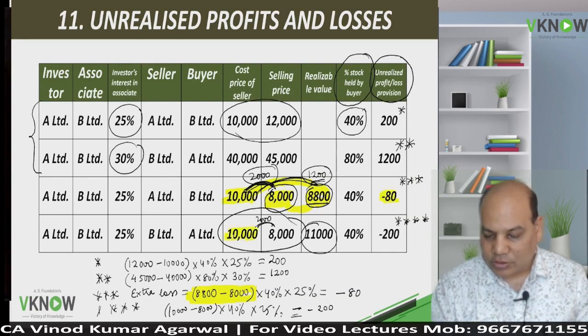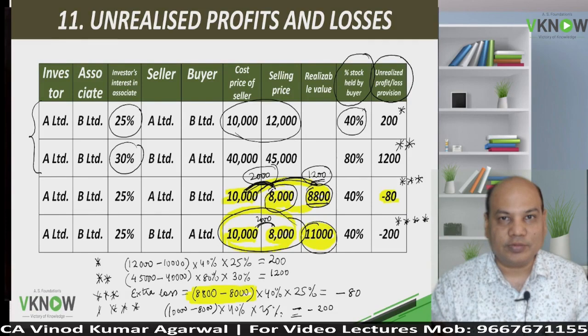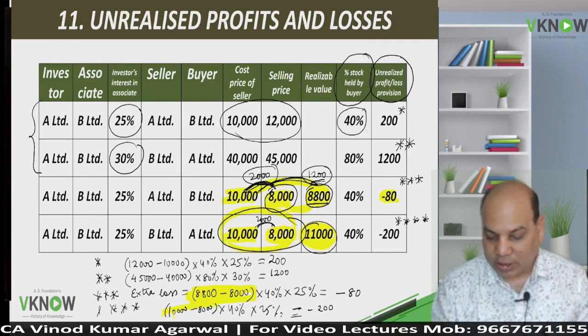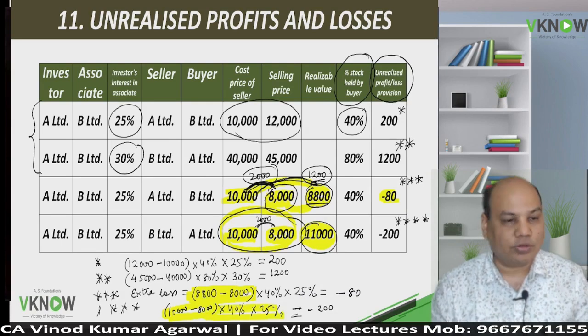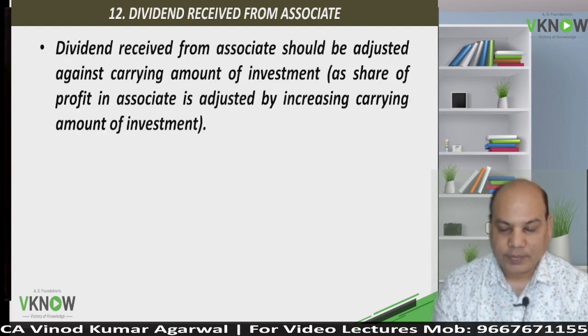Whereas in the last case, even though the market value is more, it was sold below that. So this entire loss is just their planning to reduce the profit, and we will eliminate the entire 2,000 into 40% into 25%. Now come to next discussion, dividend received from associate. Associate will pay dividend, investor will receive.